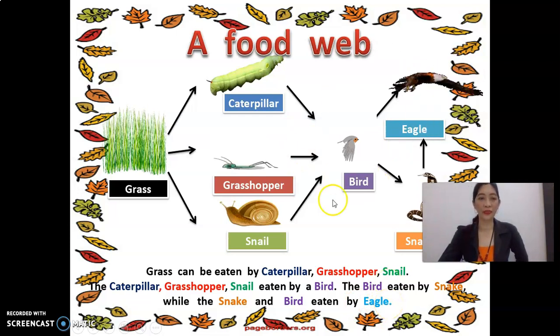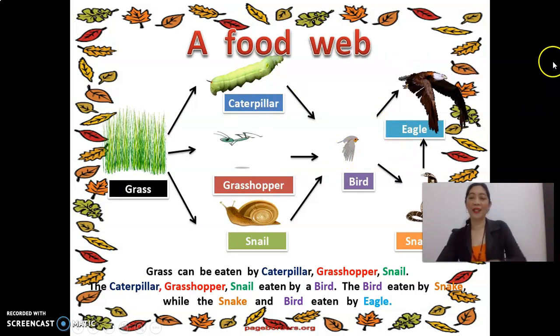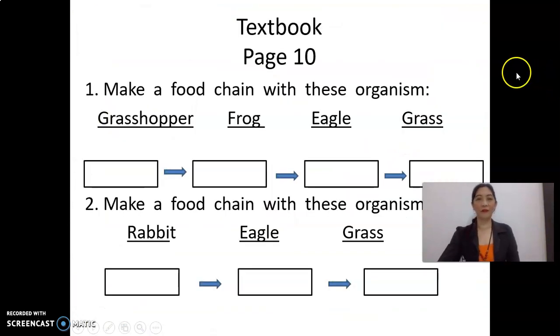This is a food web. Look at the pictures. Now, I hope you understand our topic for today.